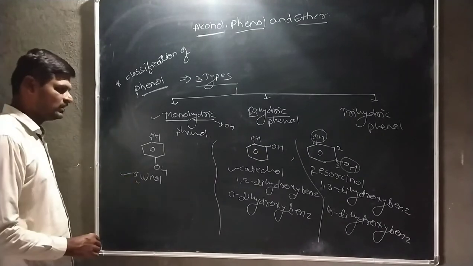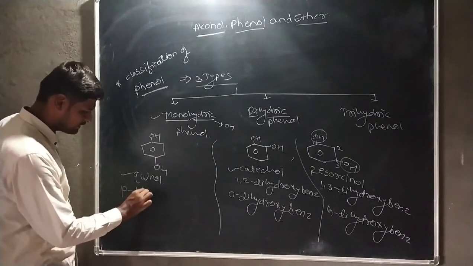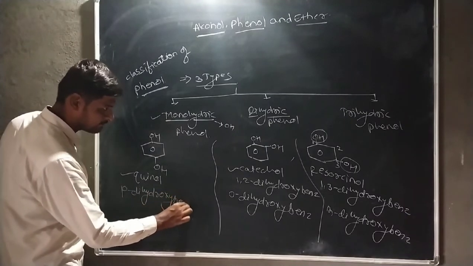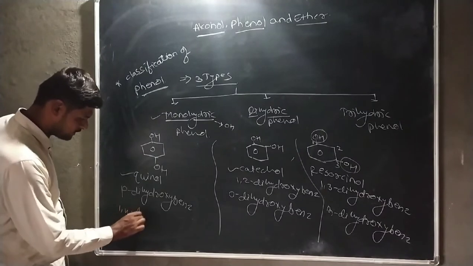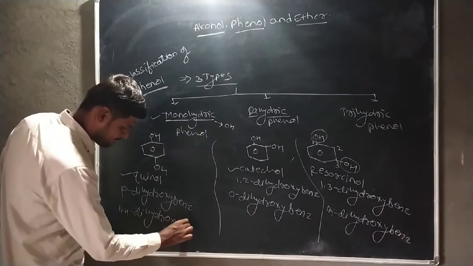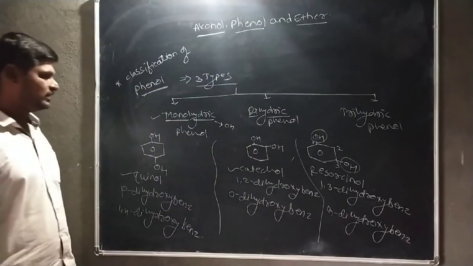This quinol is a special name. It is a para-dihydroxy benzene, or it is also called 1,4-dihydroxy benzene.